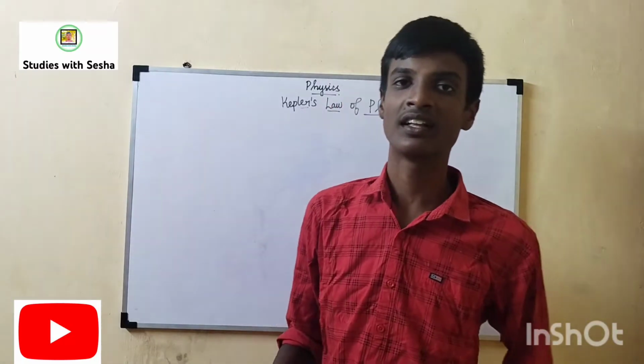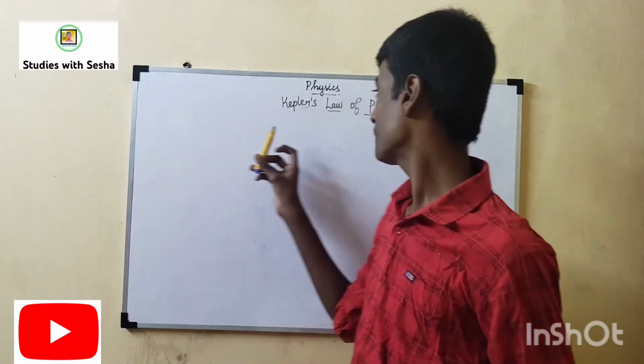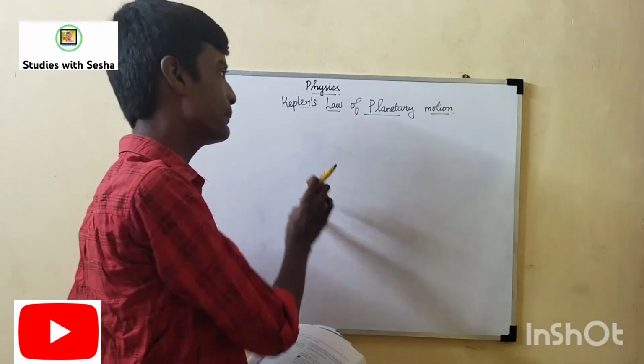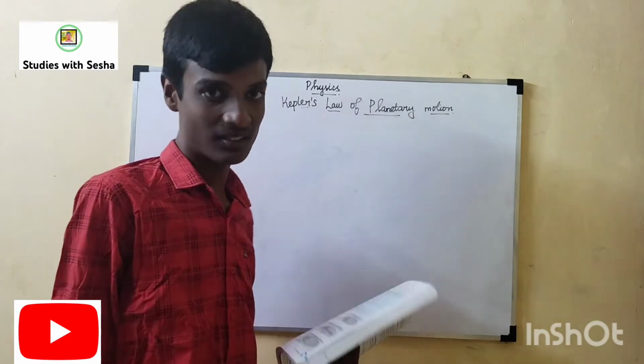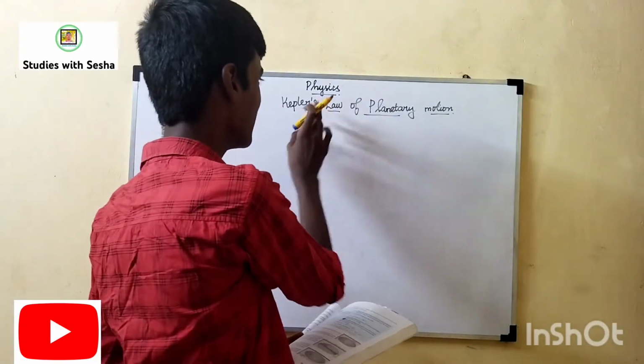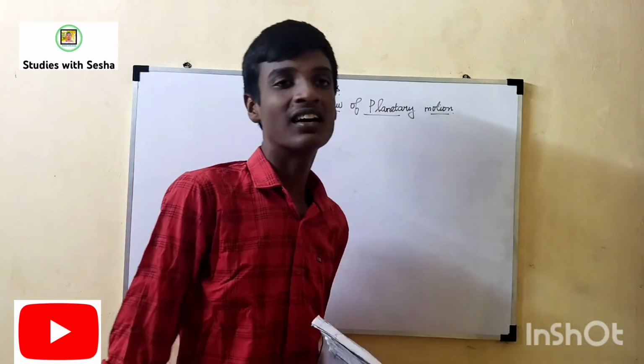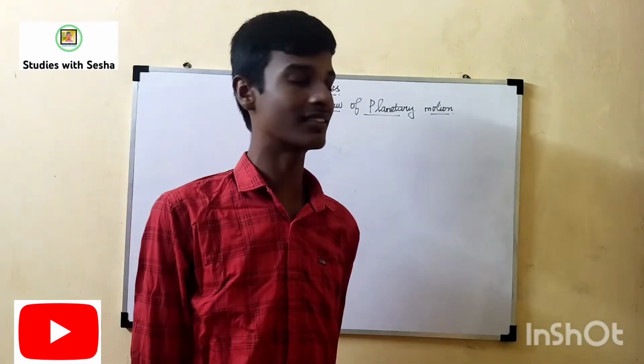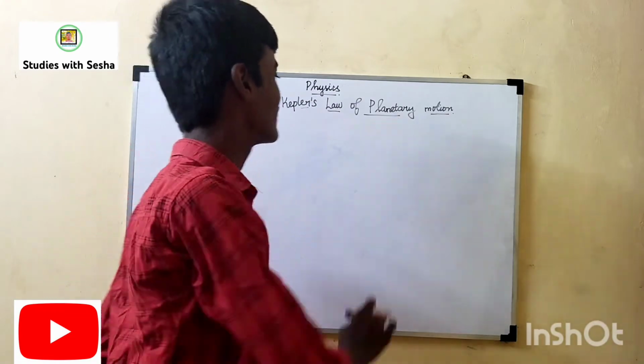Hello everyone. In this video, Kepler's laws of planetary motion from physics. Kepler says there are three laws only. What are they? Laws of orbit, laws of areas, laws of periods, which are based upon the planets.